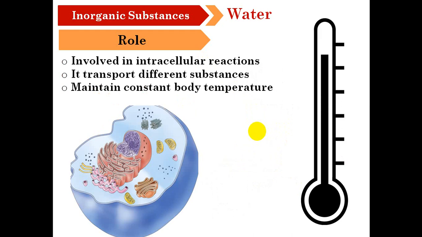What is the role of water? It is involved in intracellular reactions. It transports different substances inside your body, and it maintains constant body temperature.